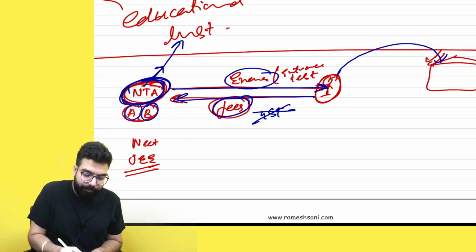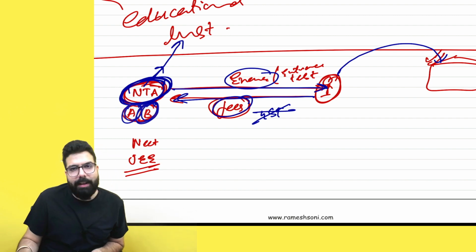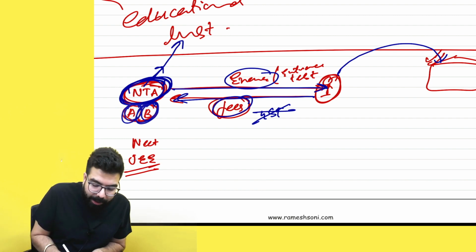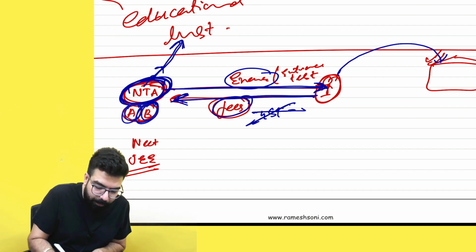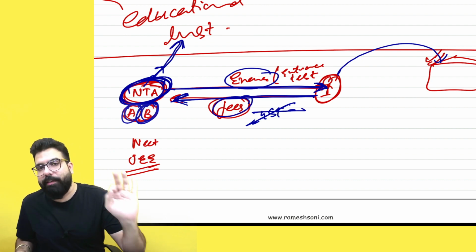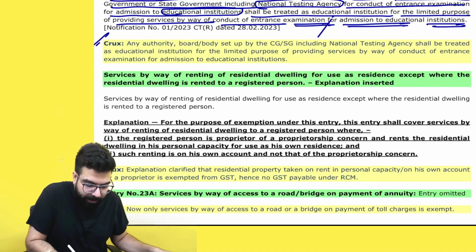So these people, national testing agency or any authority or board which is set up by the government, when they are going ahead and taking entrance test and charging entrance fees, that fees, GST will not come, because these people will be considered as educational institution. Done, sir. Point is clear. Chalo, let's go ahead. I've written the summary also over here.